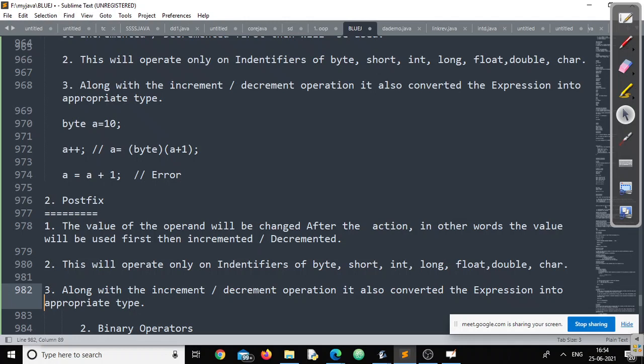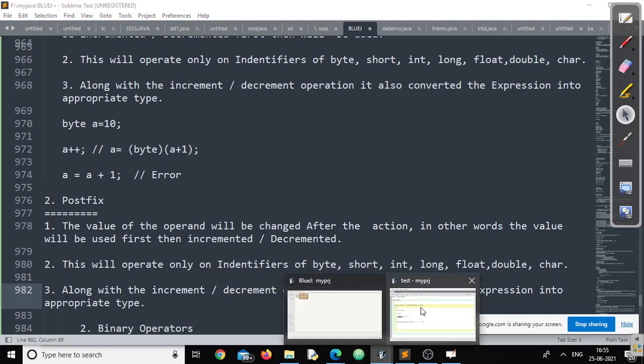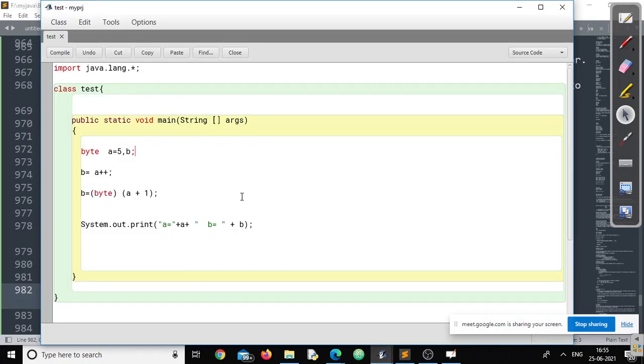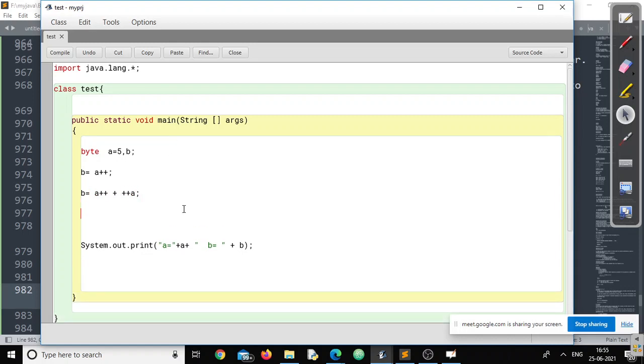So why did plus plus a produce an error when you showed us the example? Just now, when you showed us the example in the code, sir, you had written a plus plus plus plus a. Then you erased it because it was producing an error. Yes, so why was it showing an error? Now you can tell me.